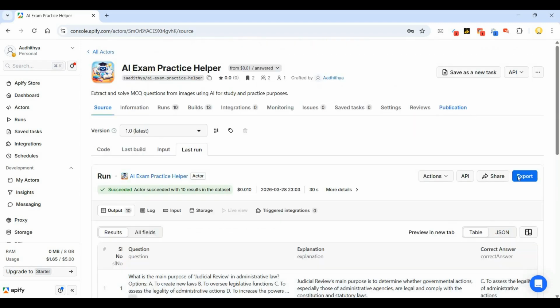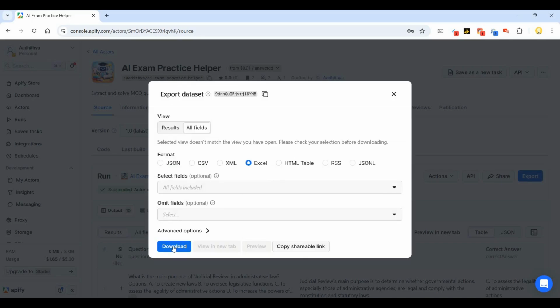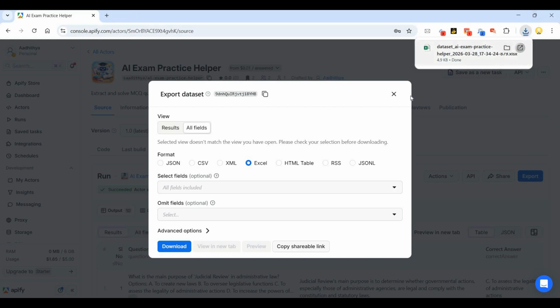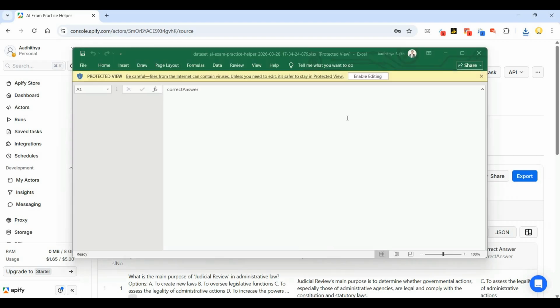The same thing, I can click on this export button and export it as CSV or Excel. If you see this, I can export it. This is the one that has been exported. That way, if I want to get answers to a lot of questions, I can instantly get answers to those questions by using this API.